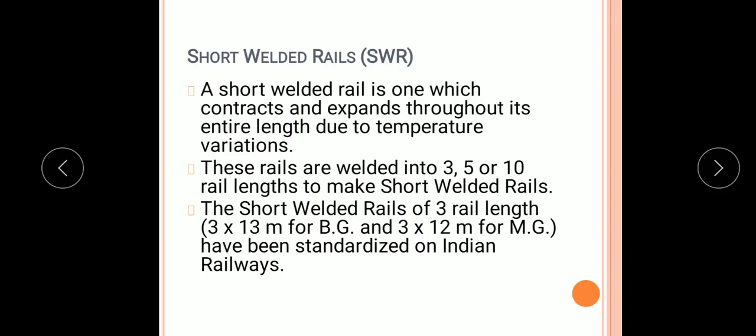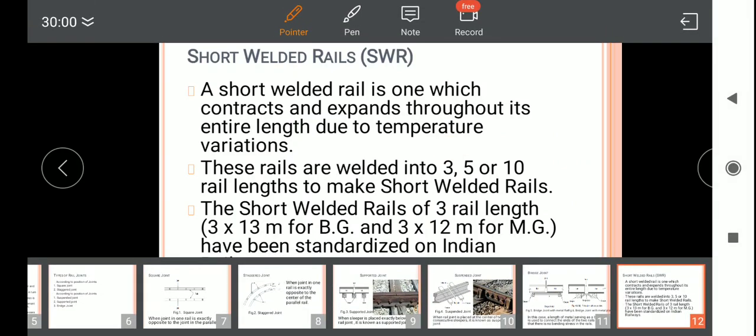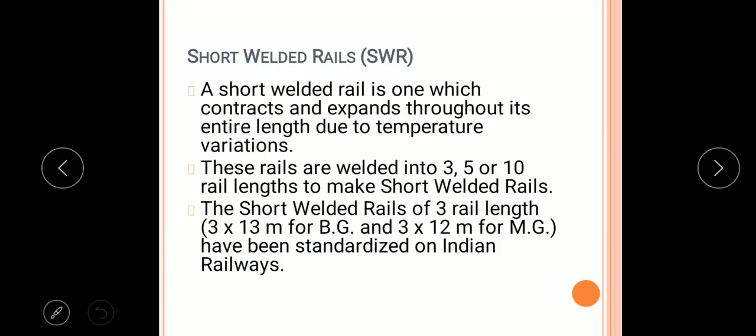So if this is a railway track, a short welded rail is one which contracts and expands throughout its entire length. Throughout this entire length, the short welded rails will contract and expand. Therefore, it is called an SWR.